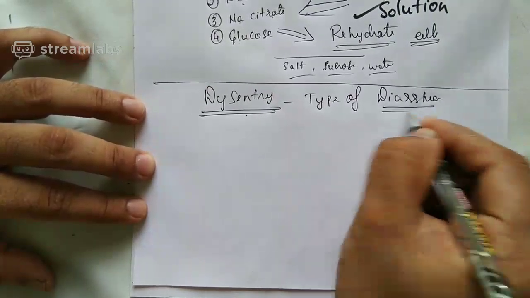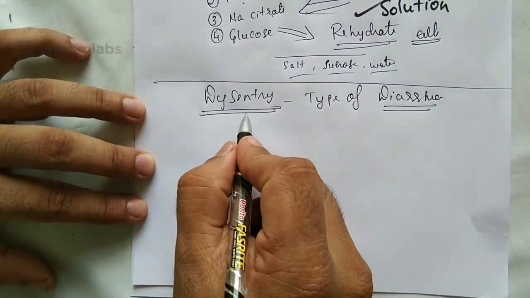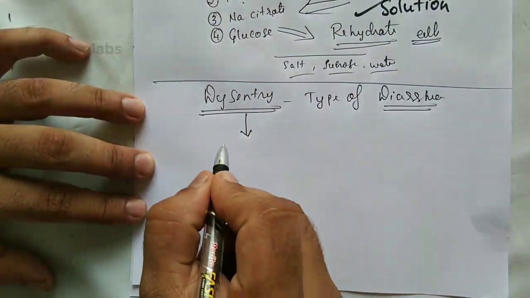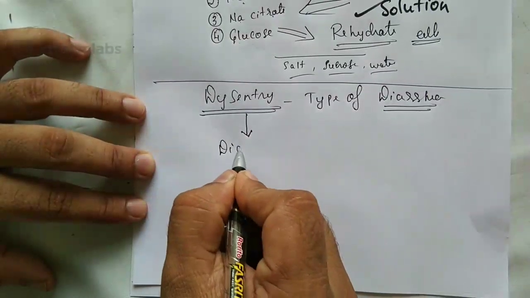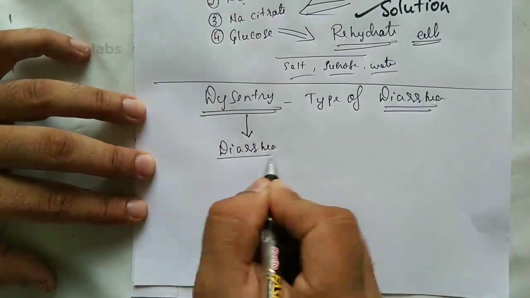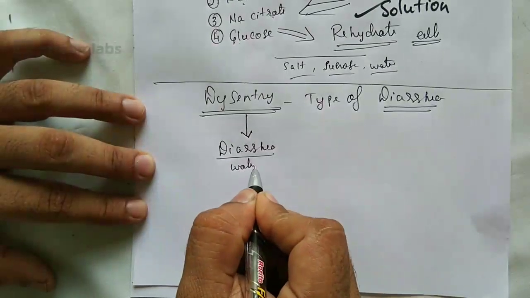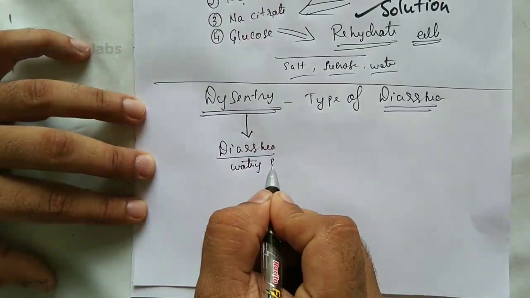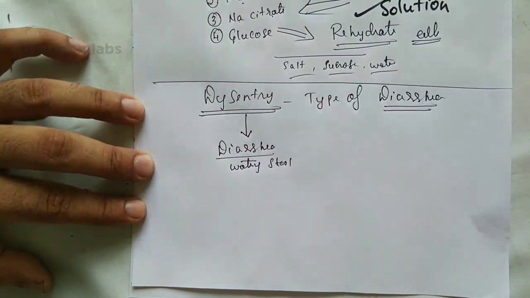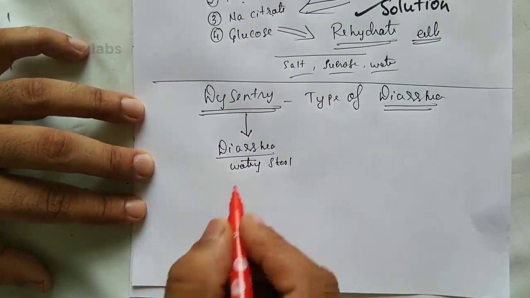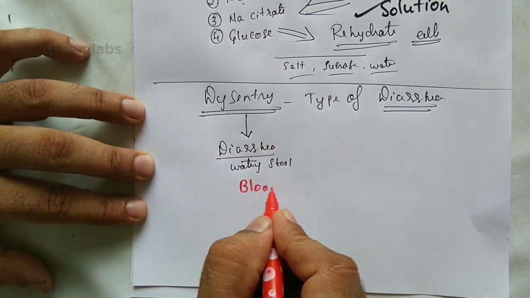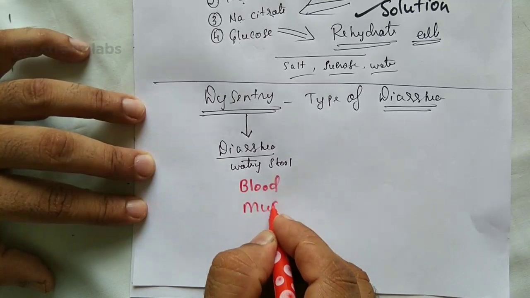What is the meaning? In the case of dysentery, the diarrhea means the watery stool will be containing blood and mucus.